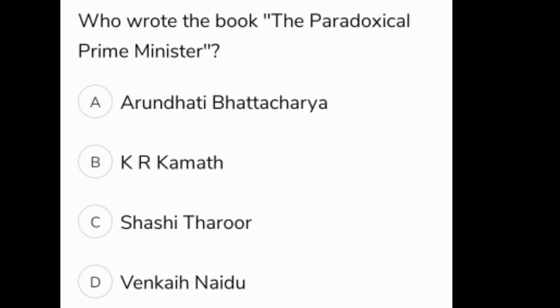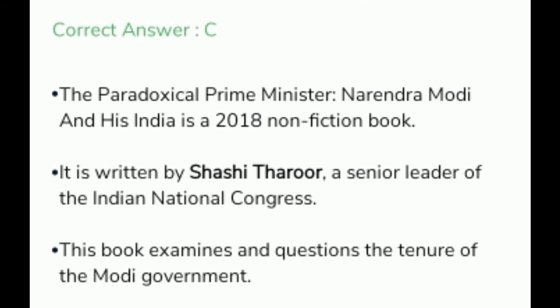Who wrote the book The Paradoxical Prime Minister? The options are A. Arundhati Bhattacharya, B. K.R. Kamath, C. Shashi Tharoor, D. Venkaiah Naidu. The option C is correct. Shashi Tharoor. The Paradoxical Prime Minister: Narendra Modi and His India is a 2018 non-fiction book. It is written by Shashi Tharoor, a senior leader of the Indian National Congress. This book examines and questions the tenure of the Modi government.